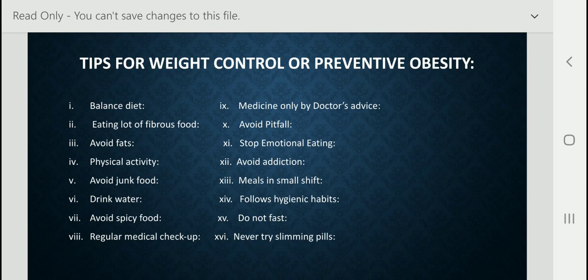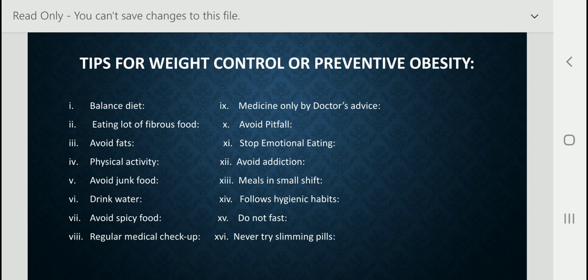Next, eating a lot of fibrous food. You know what fibrous food is? Fibrous food is the kind of food that can't be digested. So we should take a lot of fibrous food in our diet, like fruit, salad, vegetables, etc. They are rich sources of fiber and provide vitamins and minerals to the body. They are low in energy and thus prevent obesity. So dear student, you should take a good amount of fibrous food in your diet.